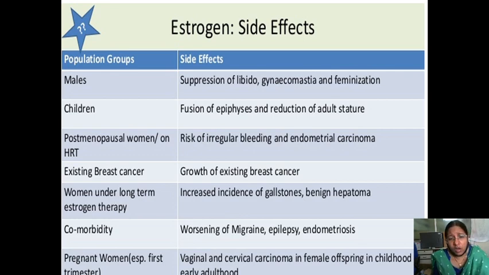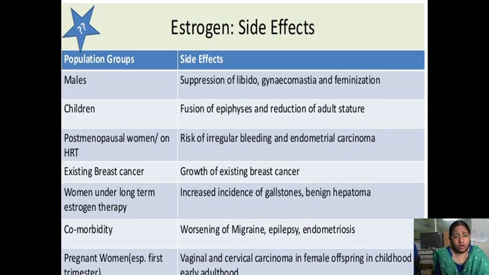Postmenopausal women on HRT have a risk of irregular bleeding and endometrial carcinoma, because estrogen already has a tendency to produce endometrial carcinoma. If the patient already has breast cancer and you give estrogen, there will be more growth of the existing breast cancer.